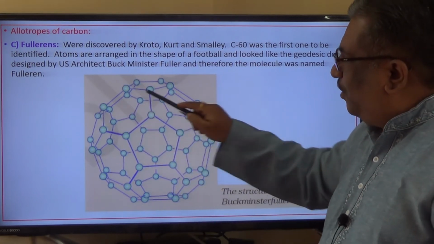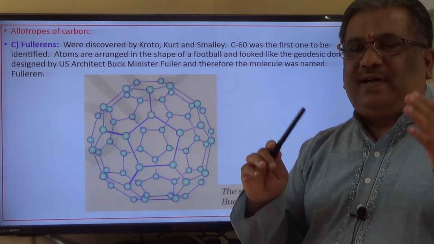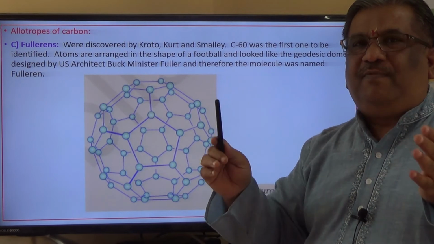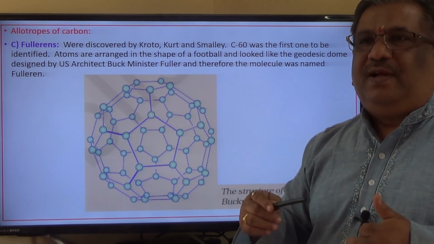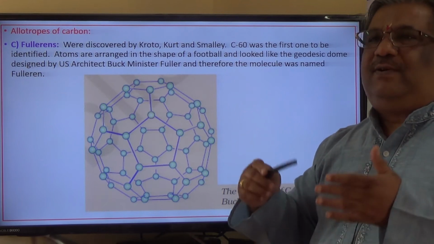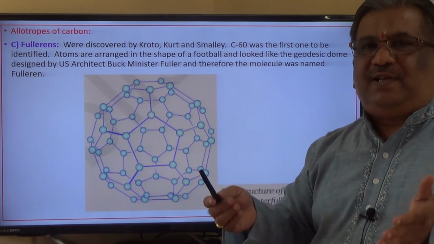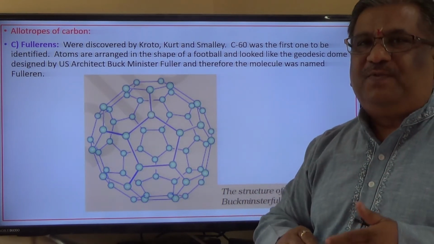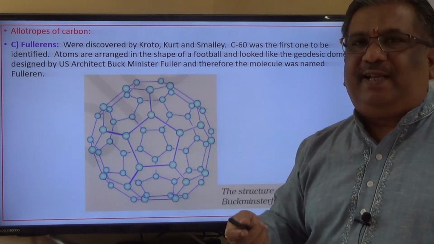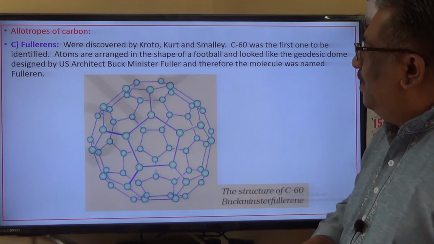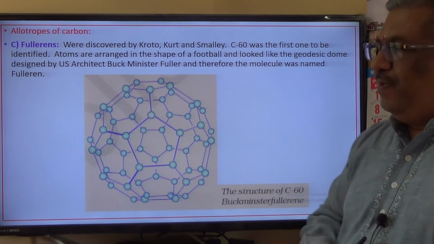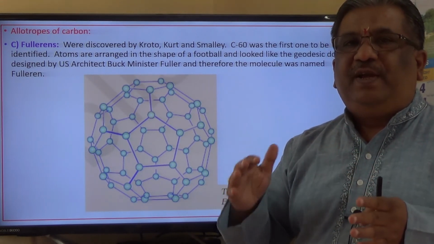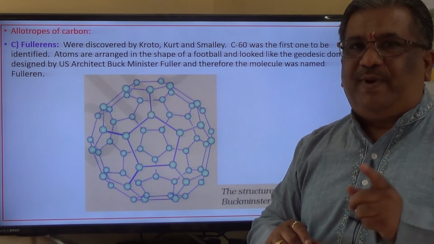So see, in fullerenes the carbon atoms are arranged in the shape of a football, which looks like the National Geodesic Dome that was designed by the US architect Buckminster Fuller, and therefore the name for such structure is given as fullerenes. C60 and C70 are the fullerenes which have been discovered. So I hope you understand this also. You may get a question on the explanation of the different allotropes in terms of the structure and the names also. Okay, so make sure that you know it very well.